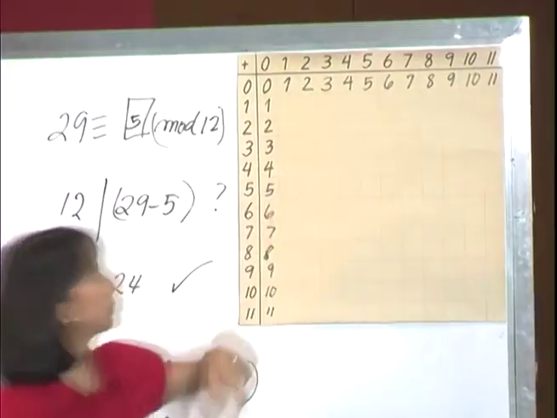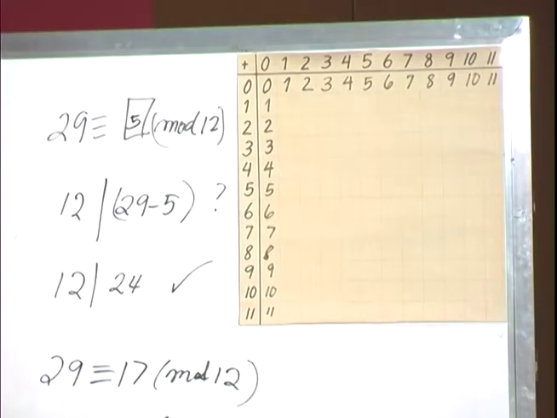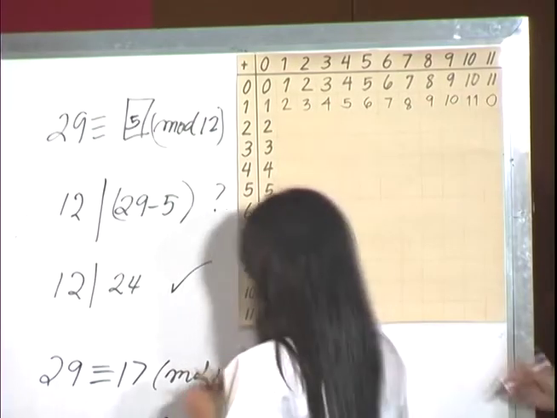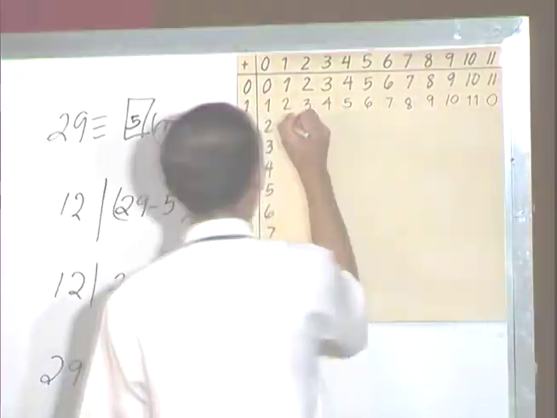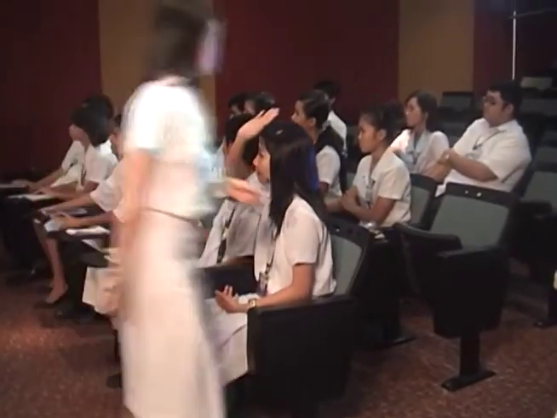Now I need volunteers who can fill the table up. Who can fill the first row? Anyone? Yes, Ruby. Please fill up the next row. How about the following row? Yes, Jay. Next row, please.